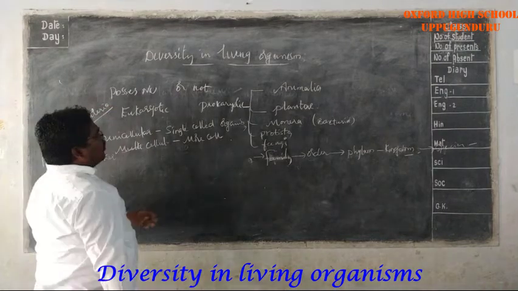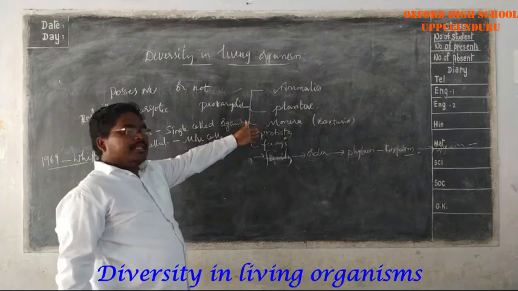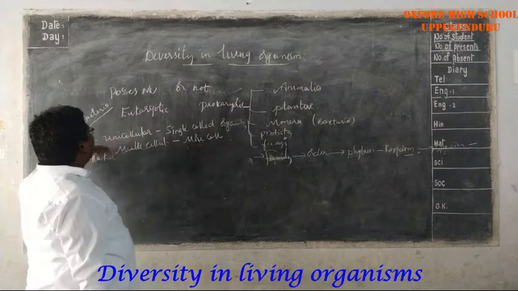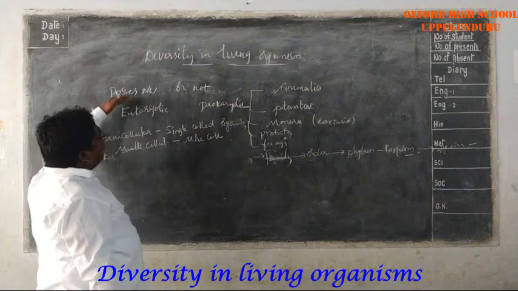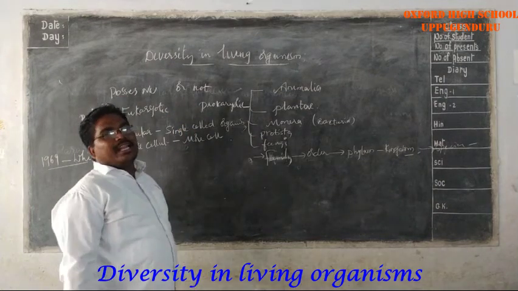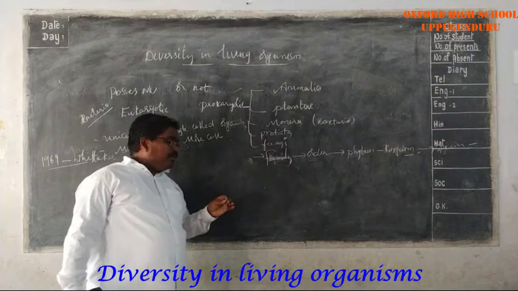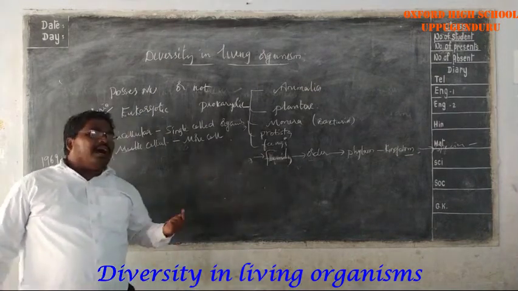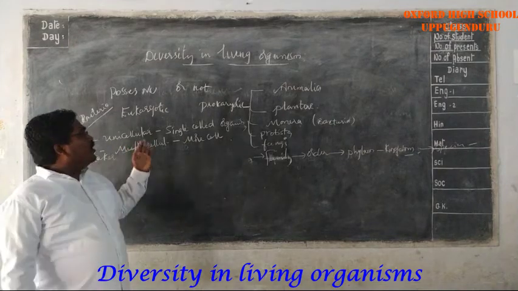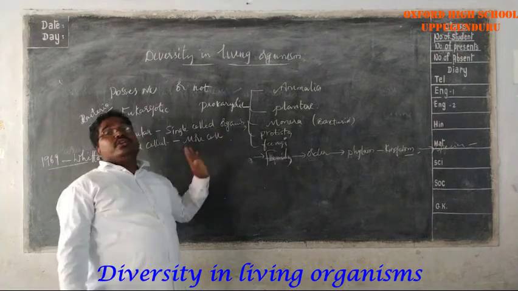So these organisms are Monera here. Now I will explain about this one later. Eukaryotic ones possess the nucleus. Those which do not possess the nucleus are prokaryotic. At the same time, these organisms are made up of either a single cell or many cells. Organisms made up of single cells are called unicellular.